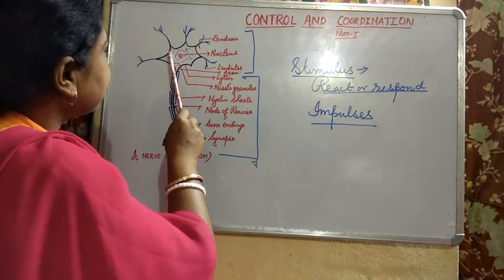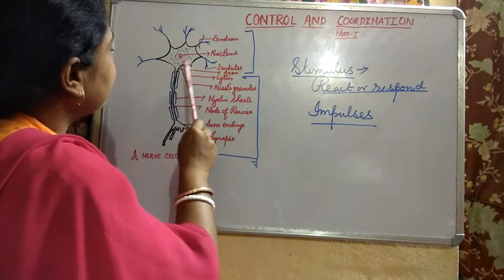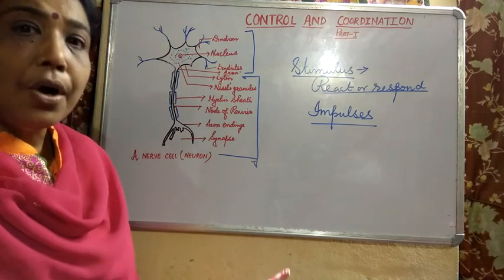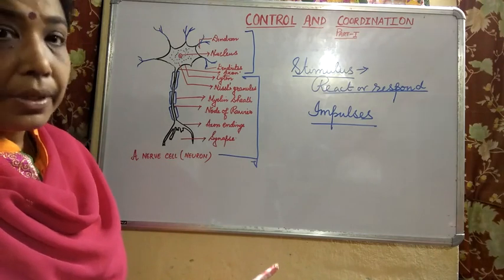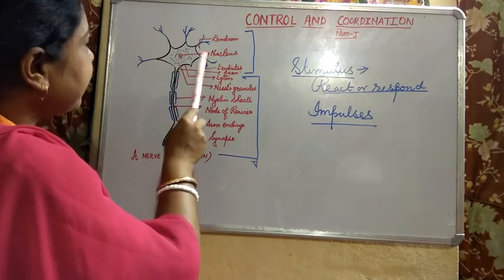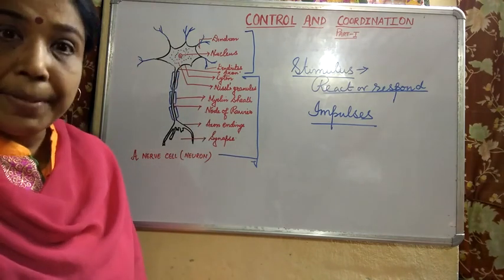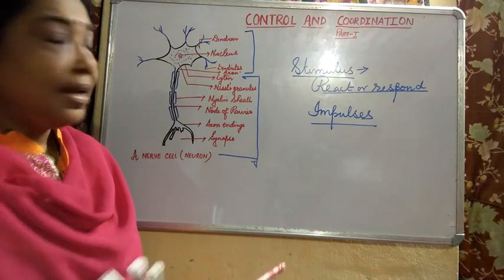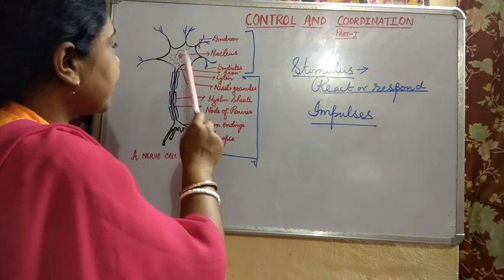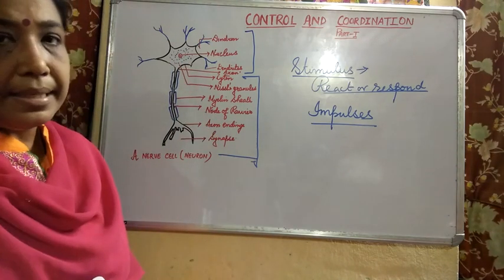Then you see this part. This part is known as the cyton or the cell body. You see a prominent nucleus over here, and there are certain granular structures. They are known as Nissl granules.